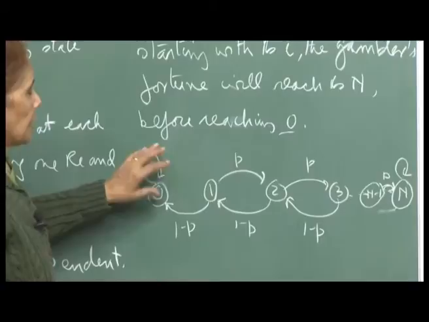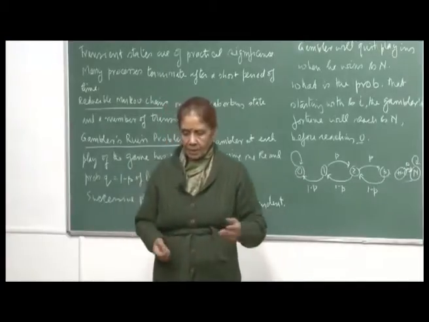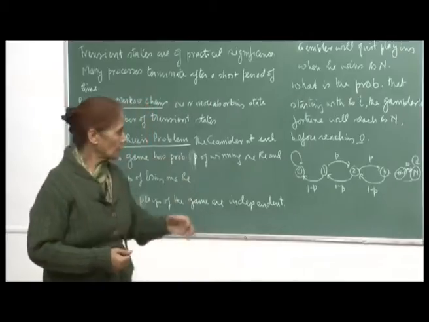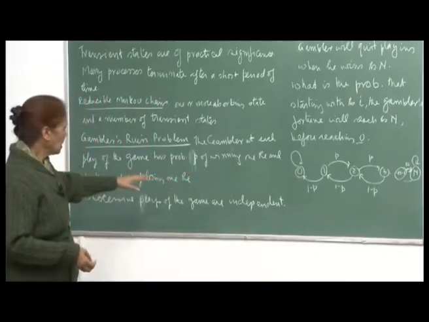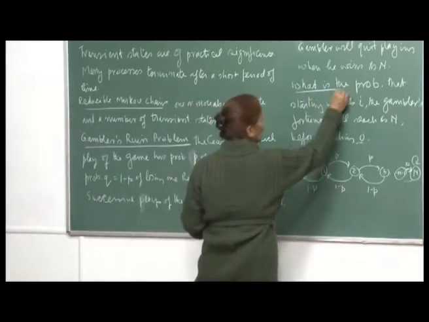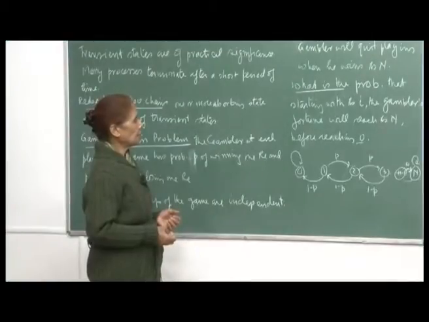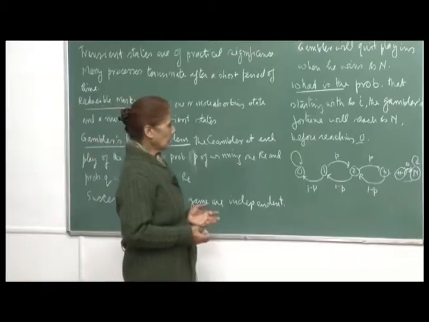Again, this is an absorbing state where he loses all the money, and therefore the game is over. The whole idea is to compute the probability that, starting with rupees i, the gambler's fortune will reach rupees n.